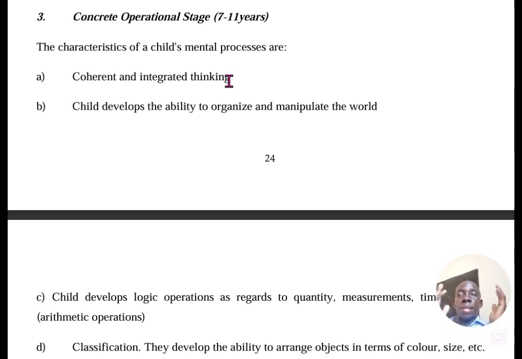Integrated, it is mixed. They think of various things. Then coherent, at times they tend to think about things which are fine, which are okay in nature. Then the child develops the ability to organize and manipulate the world. Under this, the child is able to organize some things, to put them into order. Initially, for example, the child can't count from 20 backwards, but from 7 to 11 years the child is able to do so.